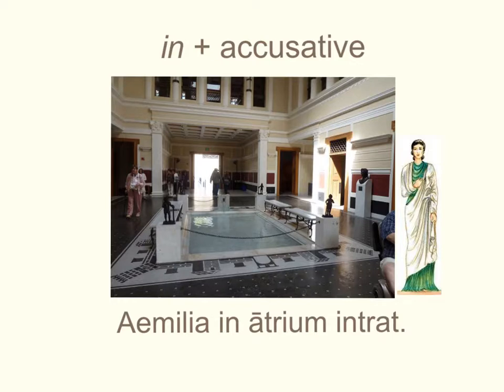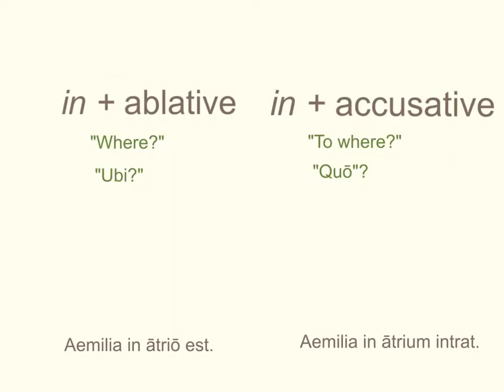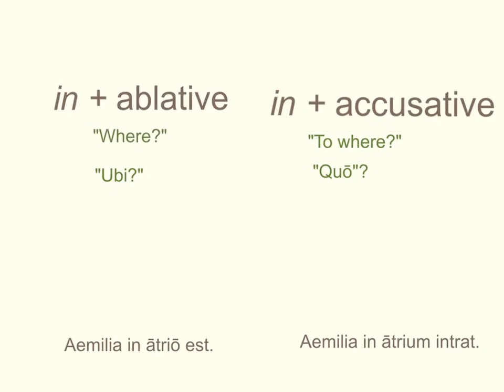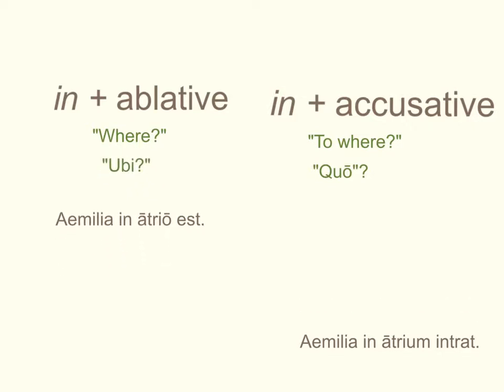Aemilia in atrium intrat. So in summary, when we use in plus the ablative case, we're essentially looking for an answer to the question where, which in Latin is asked with ubi. And our answer would be Aemilia in atrio est. There's a sense of status to that, that's where she happens to be.